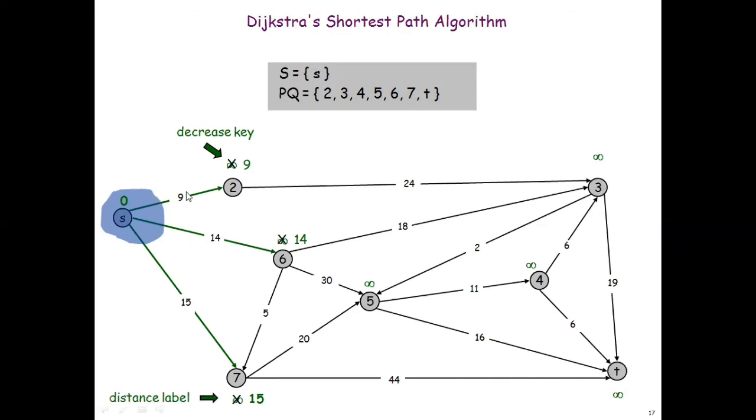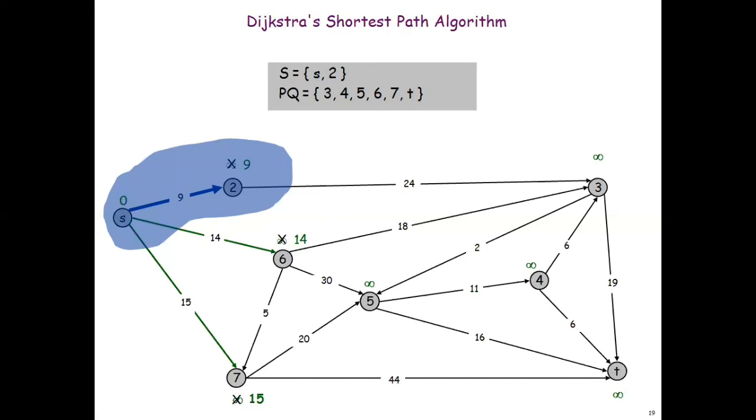Minimum distance is from S to 2, that is 9, because this is 15, this is 14 and 9. So 9 is the minimum distance. So I am calculating this 2 also, that minimum distance from S to 2 I have calculated in this step. So now in this case, 9 is the minimum distance. So 2 will also add it to the